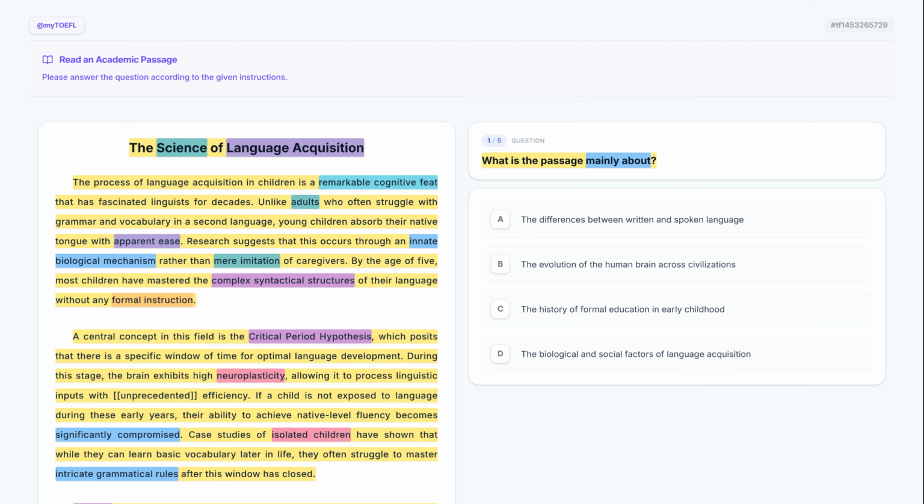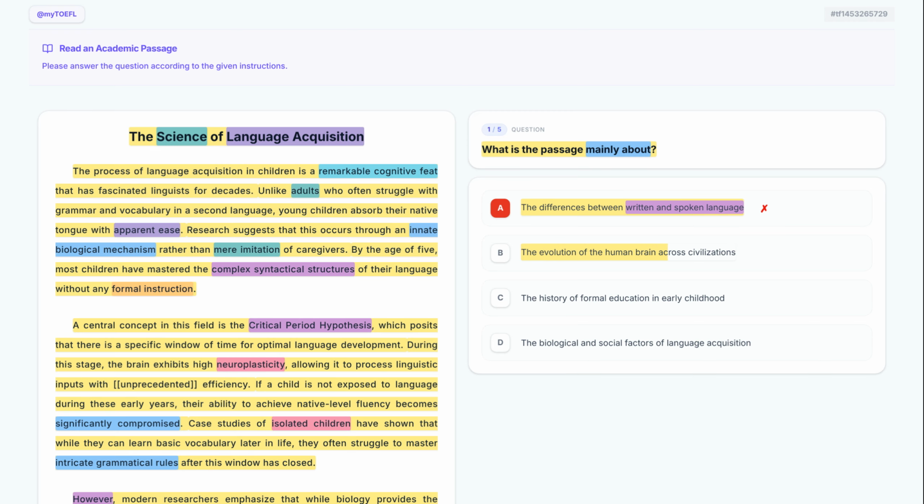Let's take a closer look at option A, the differences between written and spoken language. This option mentions written and spoken language, but the text focuses on the acquisition process rather than a comparison of these two forms. We should eliminate this choice. Now, let's examine option B, the evolution of the human brain across civilizations. While the human brain is mentioned, the text does not discuss the evolution of civilizations. This is too broad and off-topic, so we can discard it.